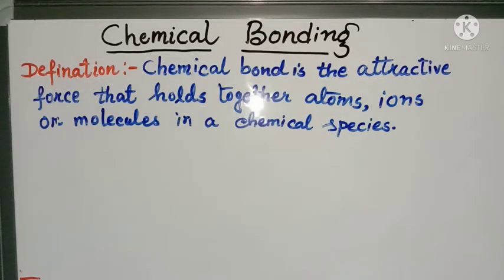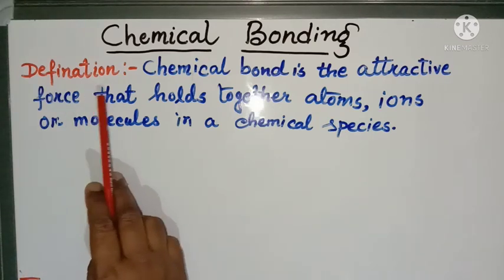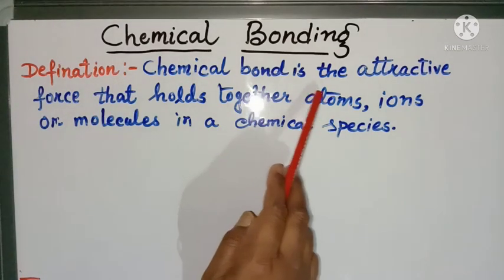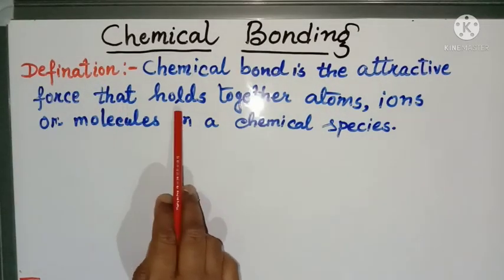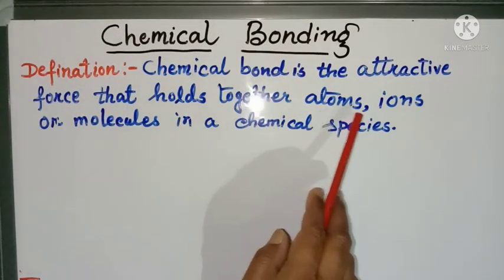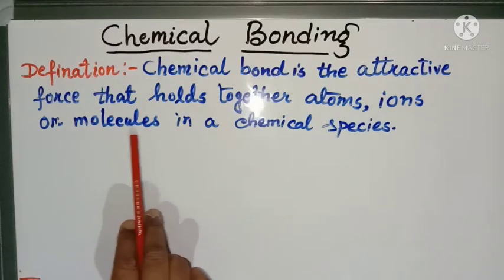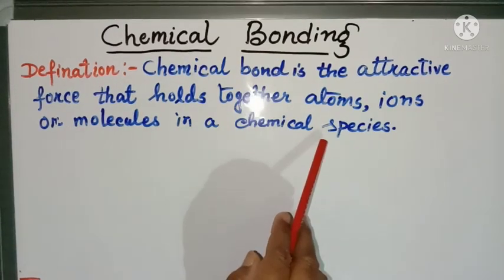My classroom. Today I am going to teach you chemistry. So today's topic is chemical bonding. Let's see the definition. Chemical bond is the attractive force that holds together atoms, ions or molecules in a chemical species.